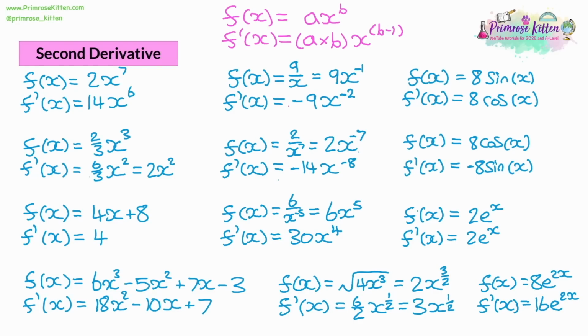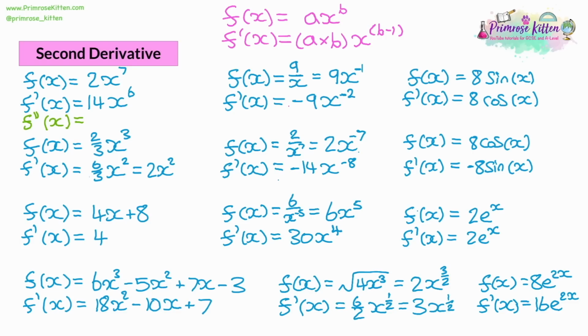So e is quite an odd number, and it has some very odd rules when you're differentiating it and integrating it. When looking at the second derivative, you'll notice that I've kept all the working out from differentiation. Differentiation is the first derivative. So what's the second derivative? Well, the second derivative is simply when you differentiate a second time. The first derivative has 1 dash on our function, the second derivative has 2 dashes. Now, all we do is follow the exact same rules we followed for the first derivative. So we get the coefficient on the x, we get the power, and we multiply them together.